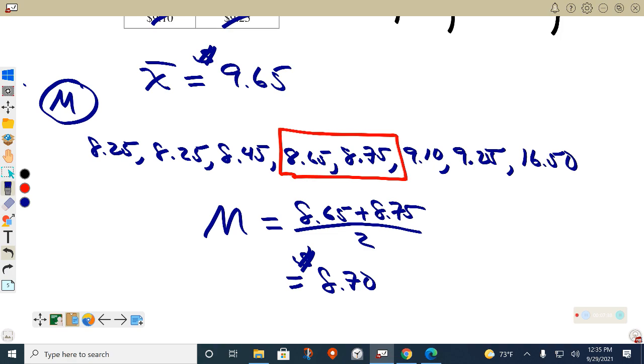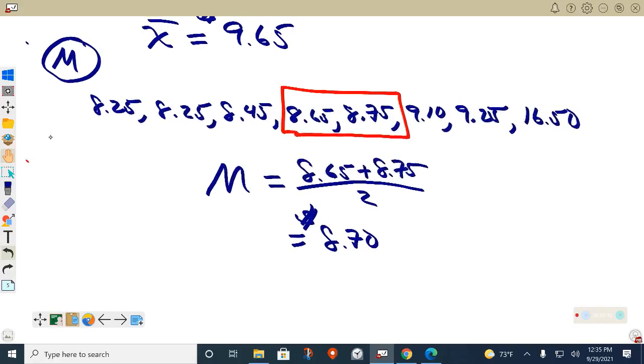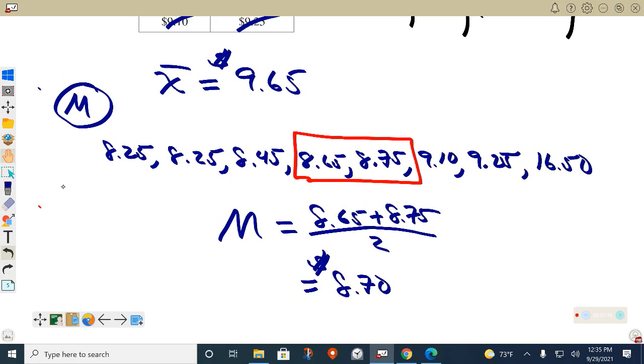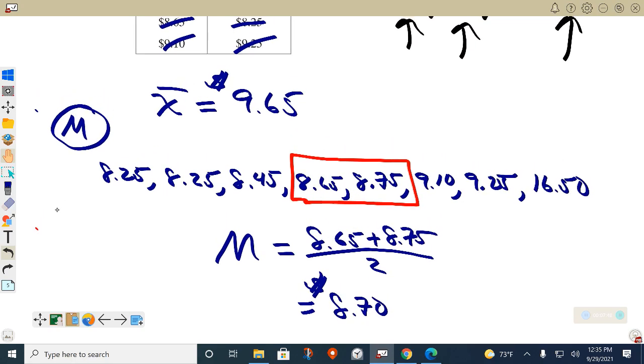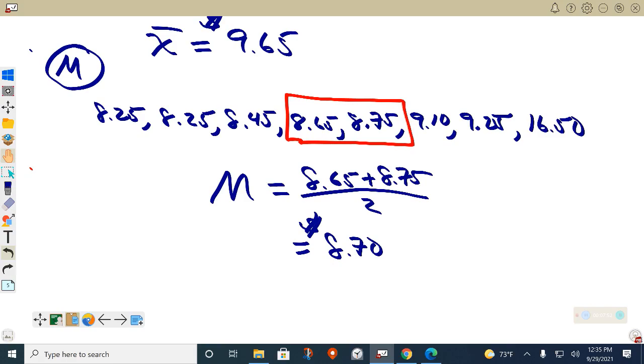All right, one more to go. We found our mean, 965. We found our median, 870. Now, let's find our mode. The mode is most. It rhymes with most. What occurs most? 825.